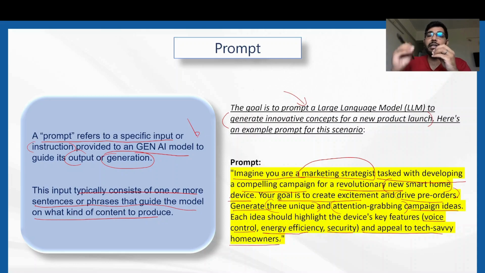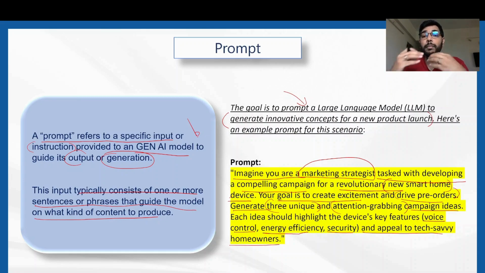It is specifically saying that since it has to be a compelling marketing campaign, it is asking the AI model to behave like a marketing strategist. It is giving the goal to the marketing strategist, or the LLM, to create a compelling campaign that should create excitement in the market and drive pre-orders. It specifically says it should generate 3 unique and attention-grabbing campaign ideas, which should highlight the key features mentioned and appeal to tech-savvy homeowners.